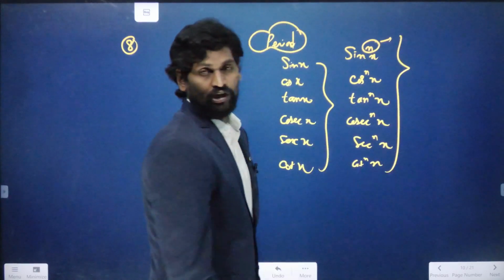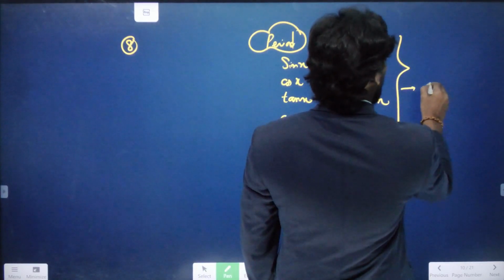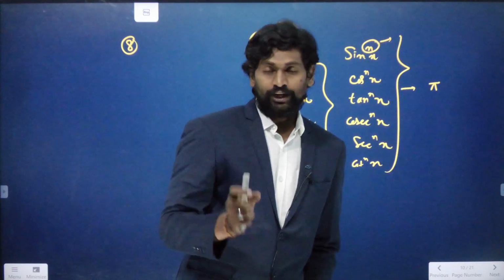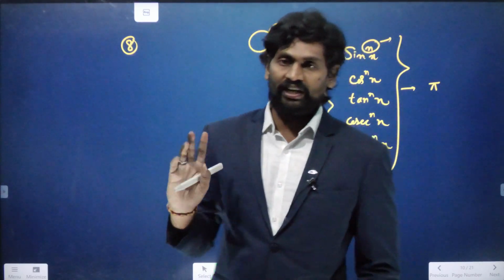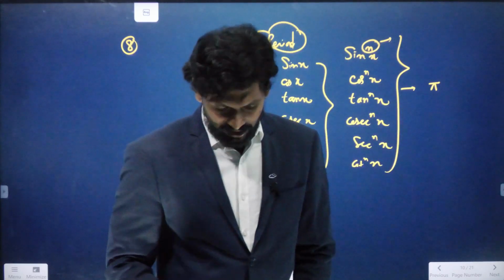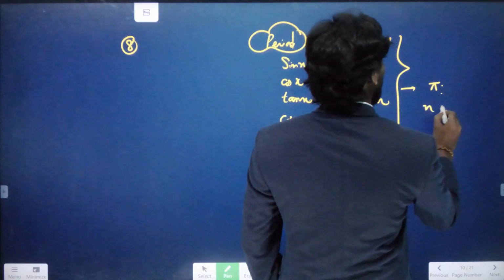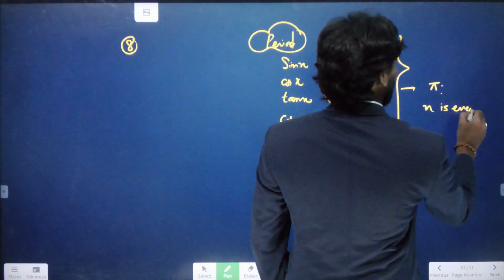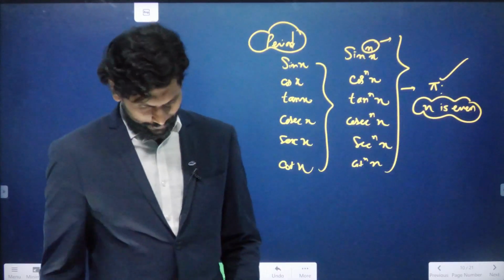If these are in this form, they have the period of pi. That means the range of the trigonometric ratios is between 0 to pi. Pi is nothing but 180 degrees. It can be possible only if n is even. If n is even, the period is the value of pi.